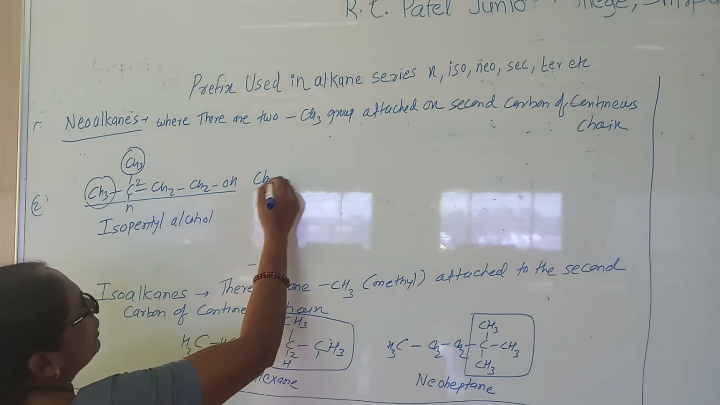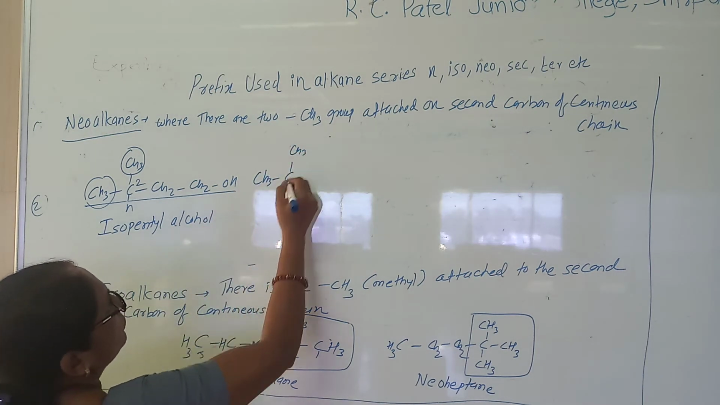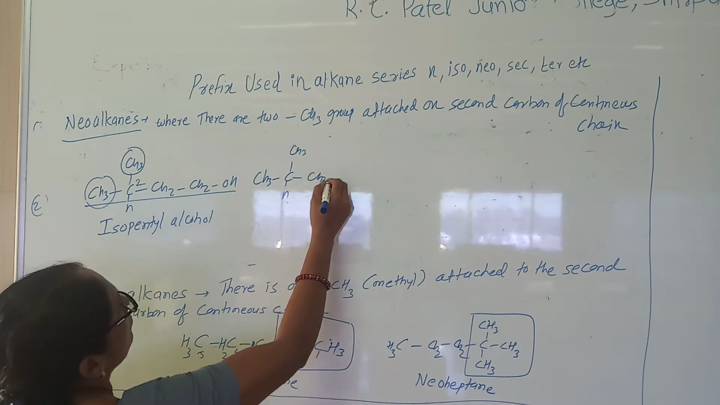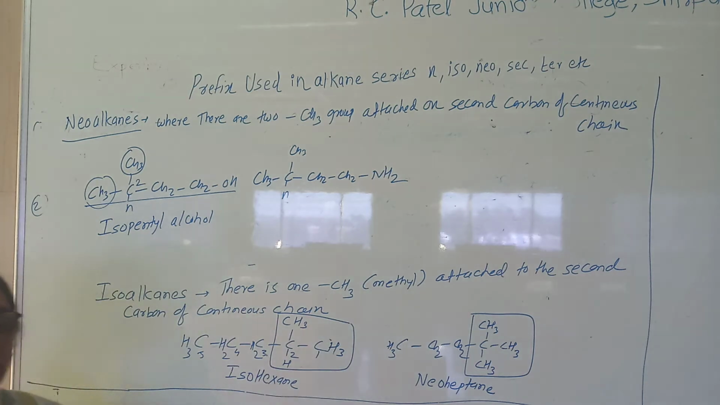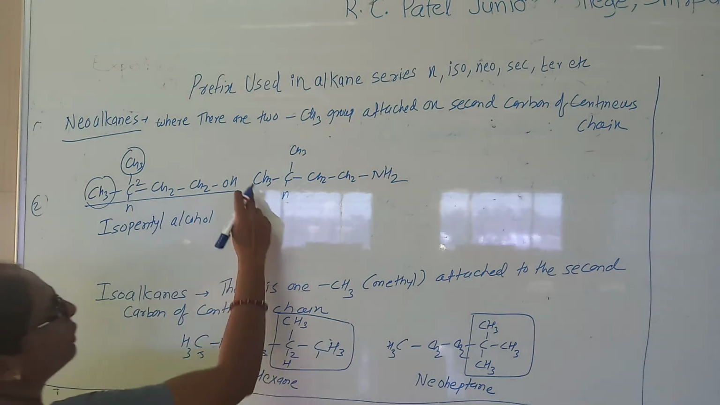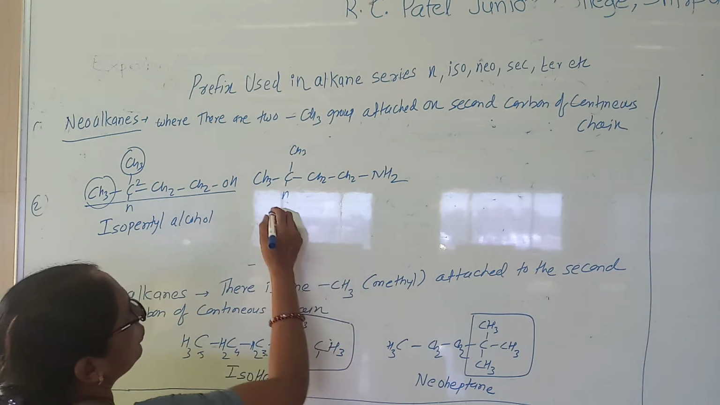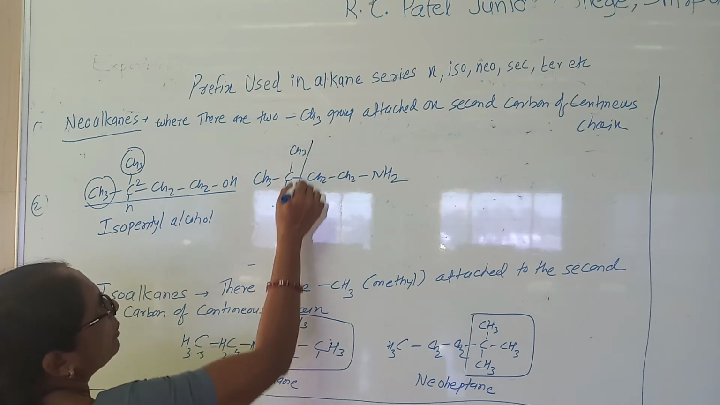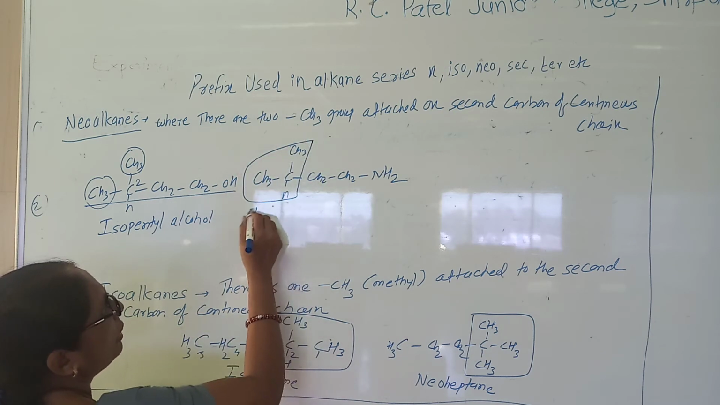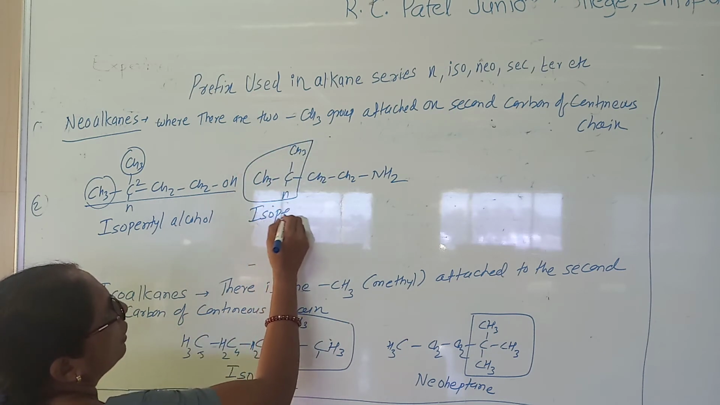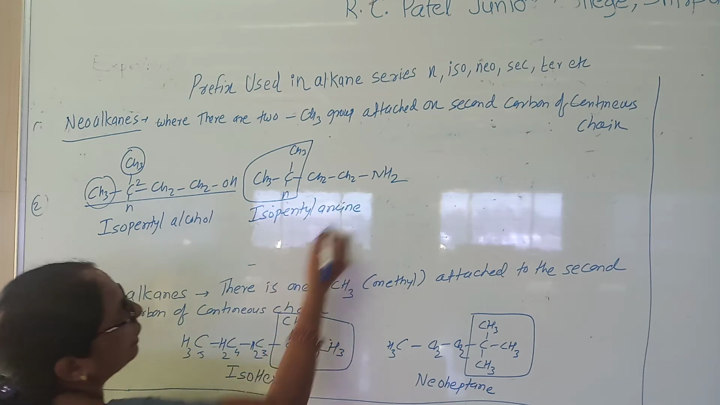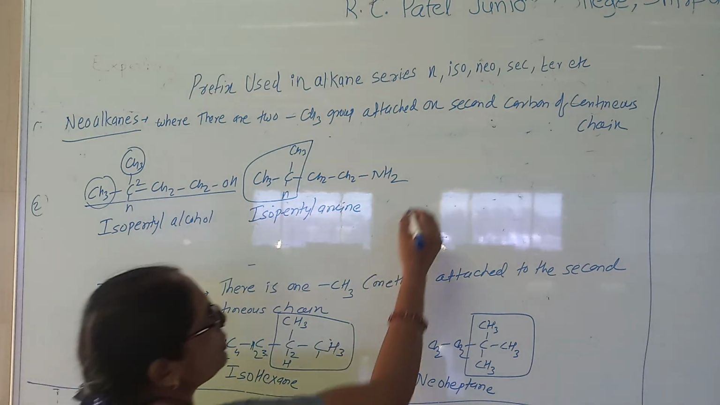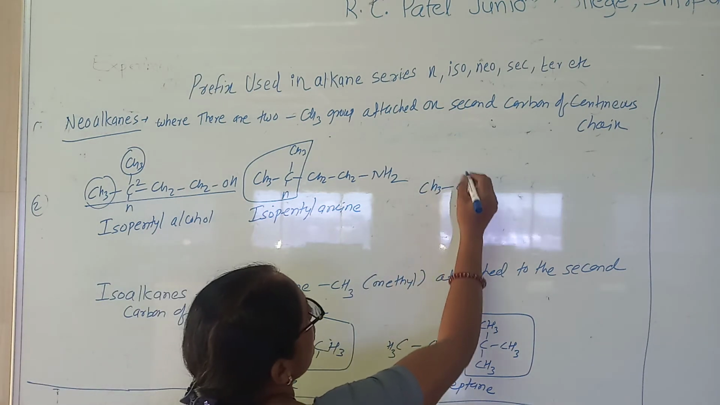Similarly, suppose I write NH2. You know that when there is NH2, it is amine. So it is 1, 2, 3, 4, 5. So it is a pentane, but again carbon is having this condition with the 2 methyl. So it is iso. Again it is isopentyl amine. It is isopentyl amine.